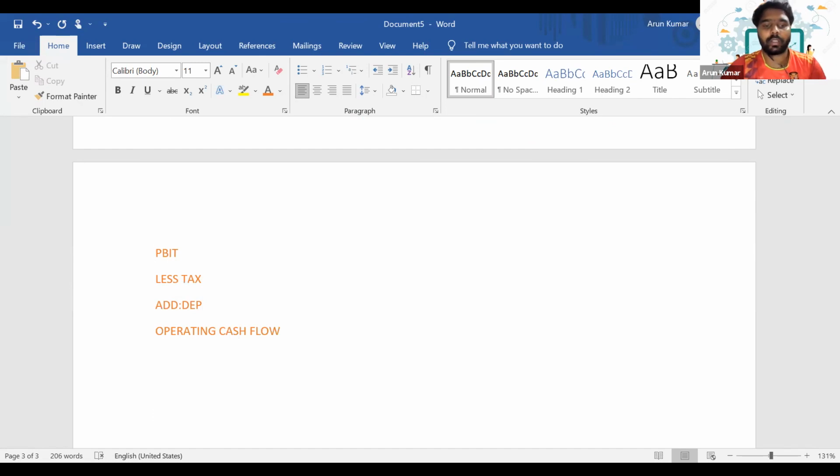From that, we'll deduct investment in non-current assets and working capital. Then you will get, as a final figure, the free cash flow to firm. Is it clear, everyone? How to calculate the free cash flow to firm?